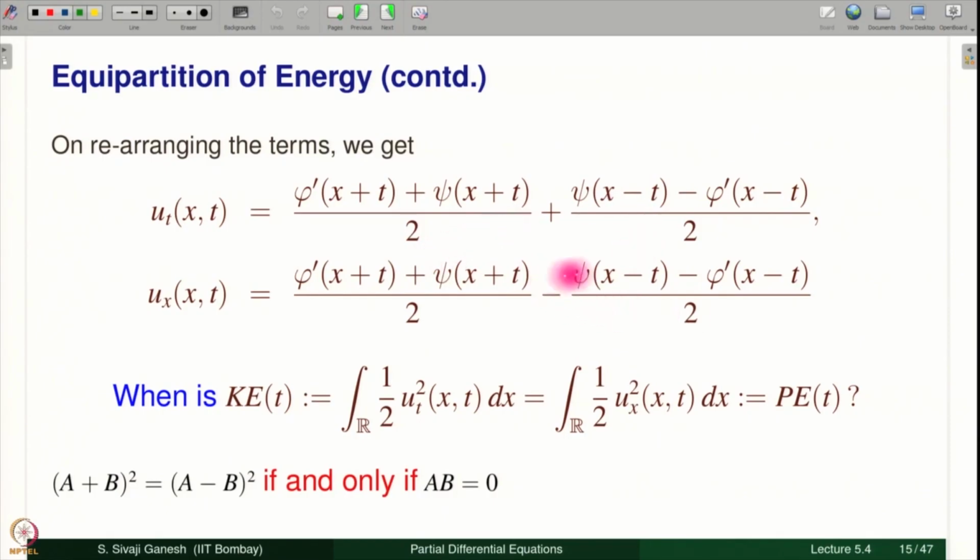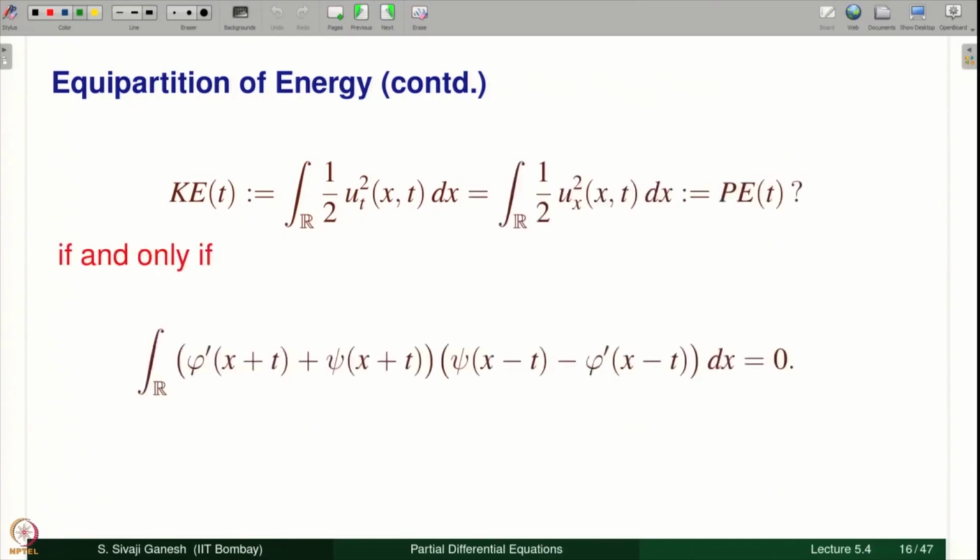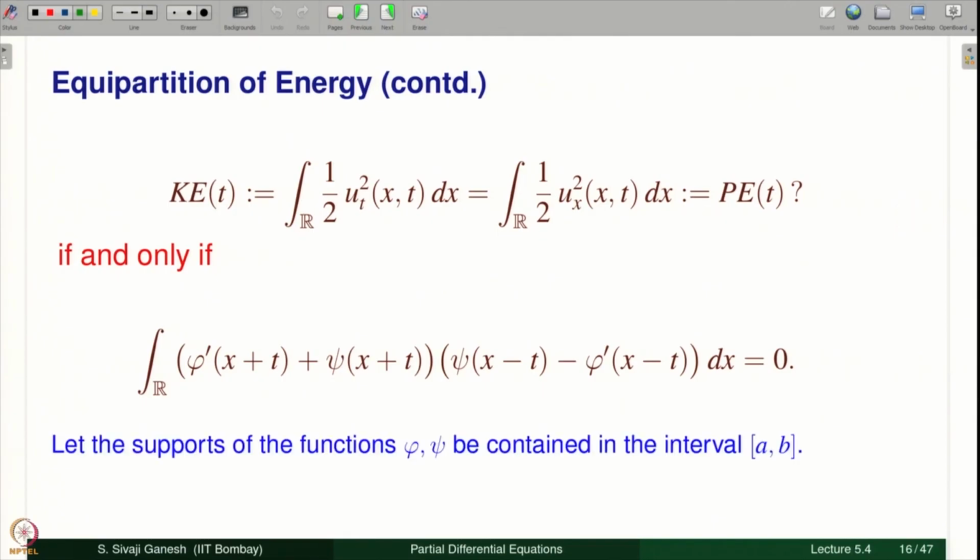Therefore, when you substitute ut and ux, the a square term and b square term will get cancelled, because they are the same on both sides. Here a square is this on the left side, and on the right side in the expansion for ux square you get a square here. So, they get cancelled because they are the same. Similarly, b is the same, so b square gets cancelled. So, what remains is the integral of the product of this quantity into this quantity equal to 0. Please do this computation by yourself, pause the slide here and then do the computation.